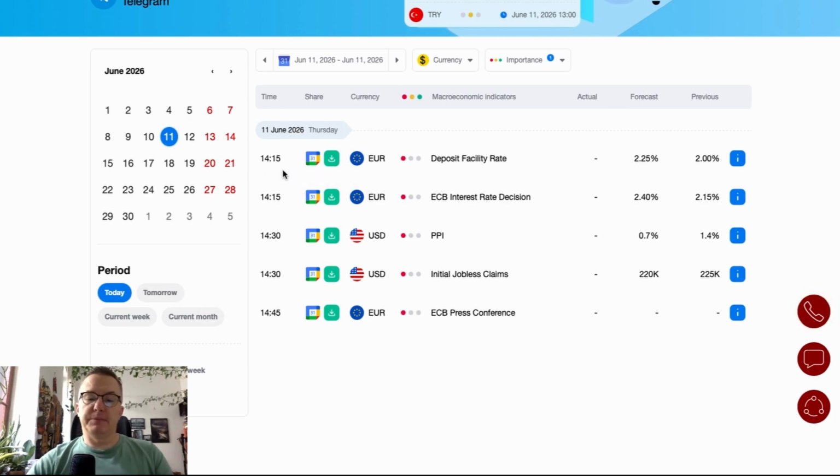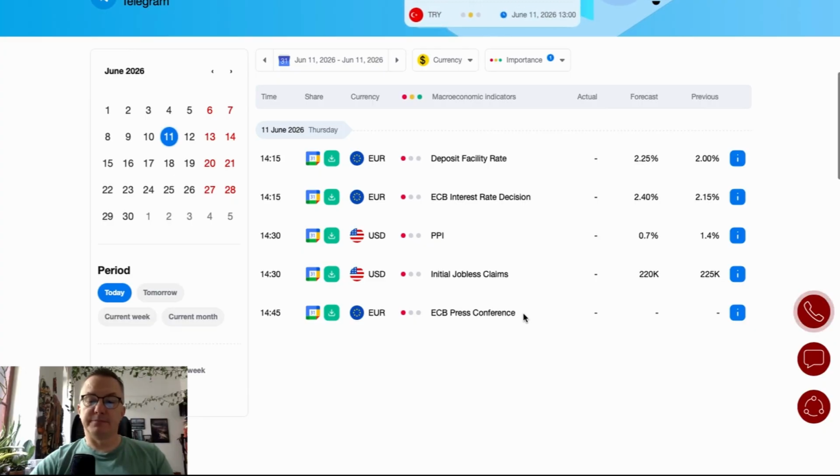15 minutes later, we got the PPI data from the USA and the initial jobless claims are scheduled for release as well. 15 minutes later, we got the ECB press conference, and please remember that the questions asked at the press conference might be very, very interesting for the swing traders or the macro traders as usual, and they might increase the volatility as well.